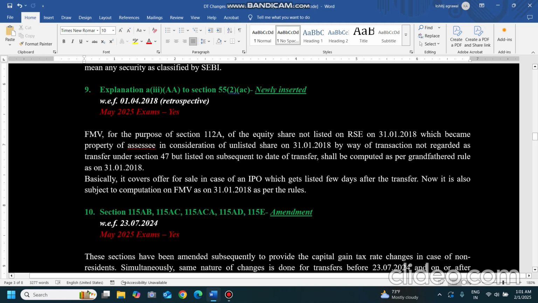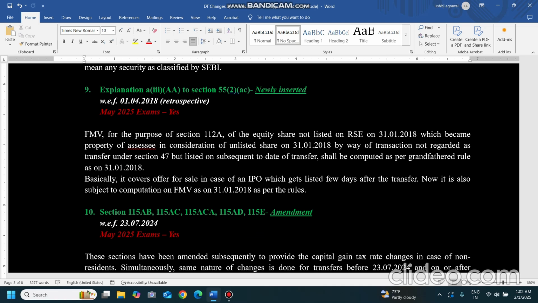Now what is it saying? We will try to understand it. Fair market value. In case of 112A, it is talking basically about IPO valuations. They are saying FMV for the purpose of section 112A for computing capital gain on listed securities. So they are talking of some securities which are listed at the time of transfer. Now, what they are saying is the FMV of equity shares not listed on a recognized stock exchange on 31st January 18. Suppose any equity share is not listed on 31st January 18 on the recognized stock exchange, which became the property of the assessee when it was unlisted.